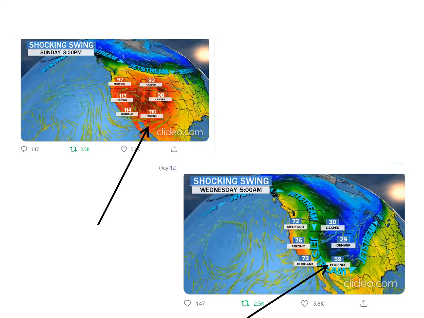However, you can see here there's a jet stream. This is not the tropics. You see in Nevada, the temperature was 110 this year. After this jet stream, the temperature dropped to 59. The big variation of temperature. So this is not in the tropics, not for the tropical rainforest.